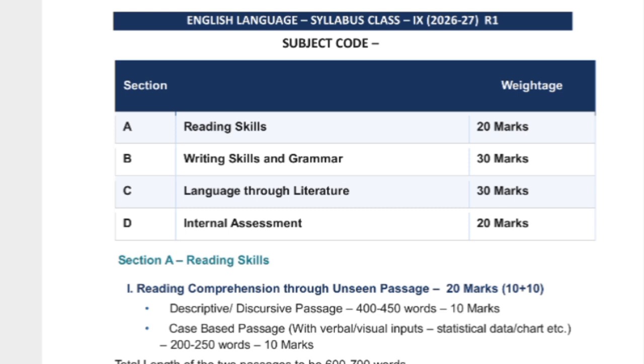Then in Section B we have writing skill and grammar. The section remains the same, but here, please focus on the marks: 30 marks. Previously this section was for only 20 marks, but now 10 marks have been increased, and this is a very important change. Writing skill and grammar is for 30 marks, and Section C as usual is language and literature, but now they have changed the name of the section also: language through literature, that also for 30 marks. Previously it was for 40 marks. Now 10 marks are reduced from that section and 10 marks added in writing skill, so that also we will learn